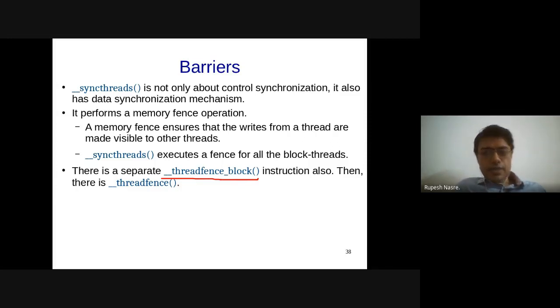In typical data synchronization primitives, these are optimized to look at whom I am synchronizing with, and therefore we have these different variations also, like thread fence and thread fence block, or sync threads and global barrier, which is not there, but you can implement that. So it gets optimized to the first common level. So that is correct. For instance, if we call thread fence block, since we only synchronize across threads in a block, then we may not need to flush to the main memory. That is correct.